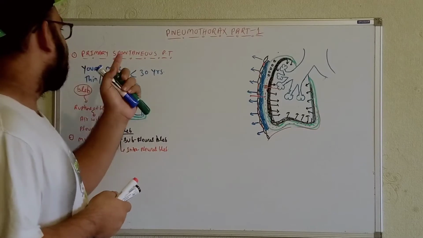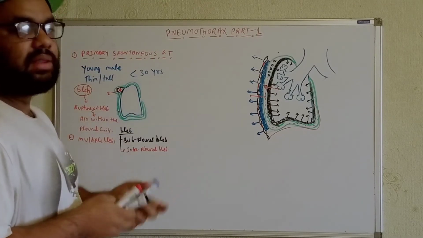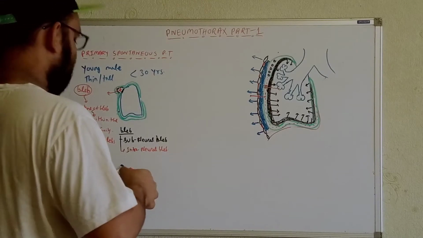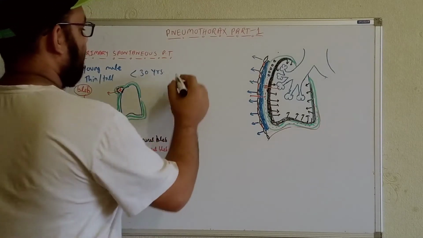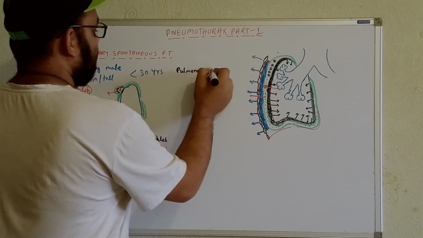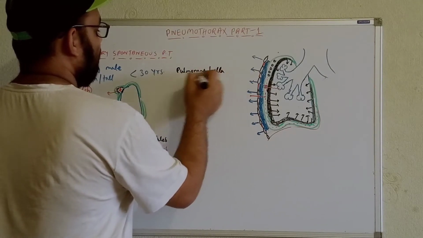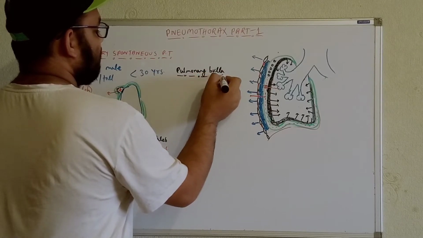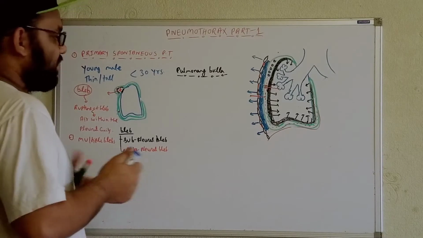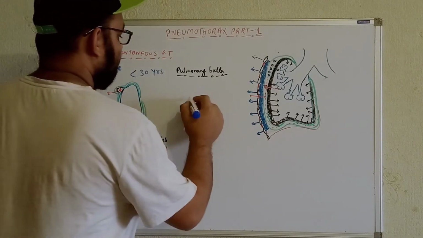Another kind of bleb that is also responsible for causing the pneumothorax will not come under the primary spontaneous pneumothorax. That is known as pulmonary bulla. So what is the pulmonary bulla? We should have an idea regarding the pulmonary bulla. In this also we'll get large air-containing bubbles, but try to understand from this figure.